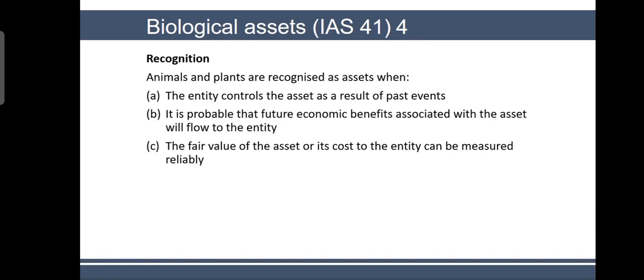In some cases, fair value might not be possible because the asset does not have an active market. For example, if I talk about a wheat crop or a cotton crop which is not ripe yet, which is not ready yet, it's not possible. You cannot find a buyer. If you cut it, you cannot find a buyer. It is not ripe. It is somewhere in the middle, but it does have some value. So fair value, you may not be able to find out. You go for the cost model then.